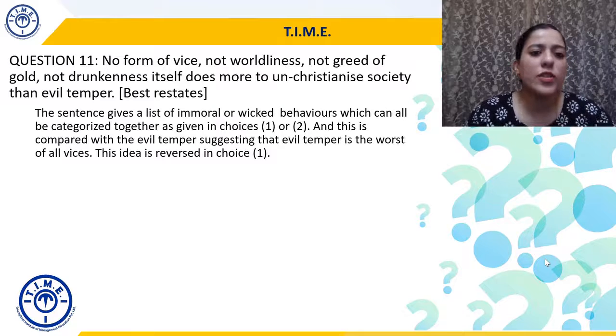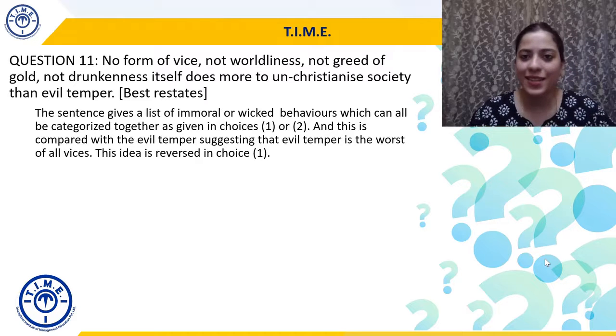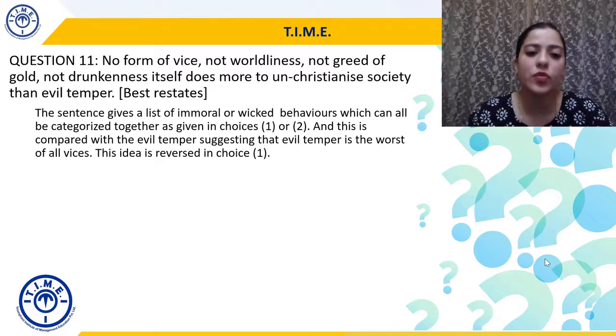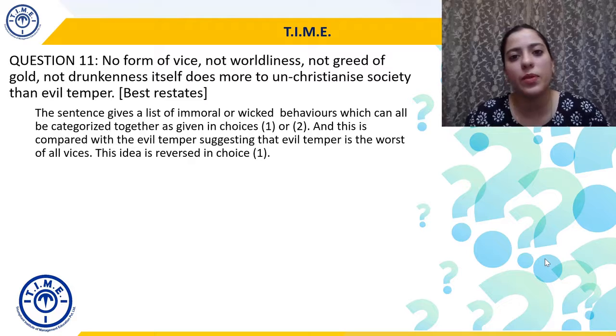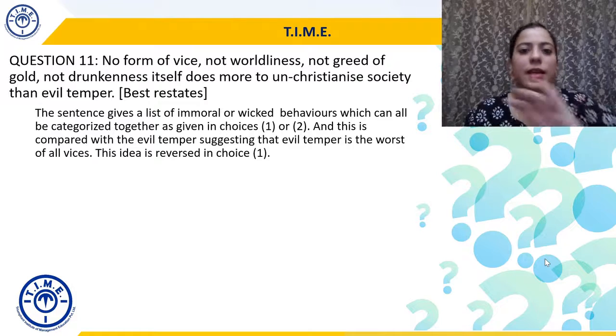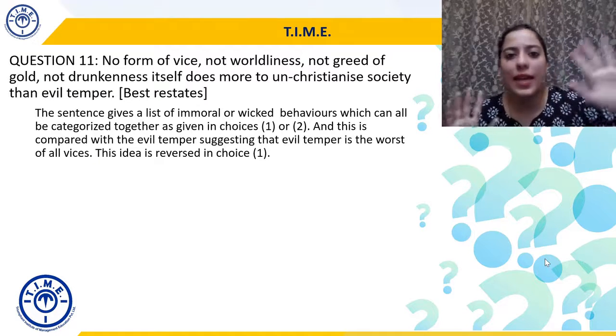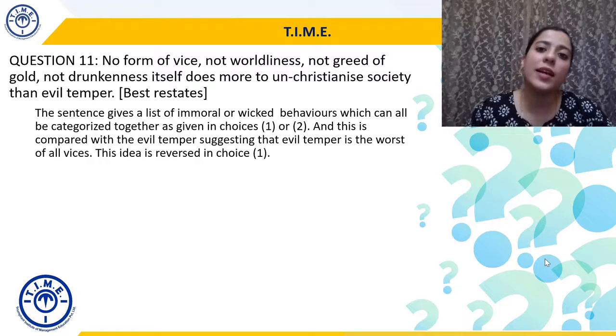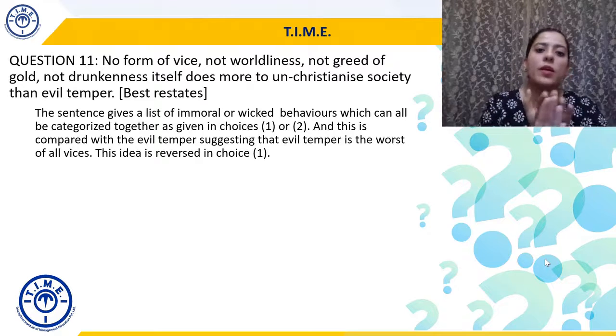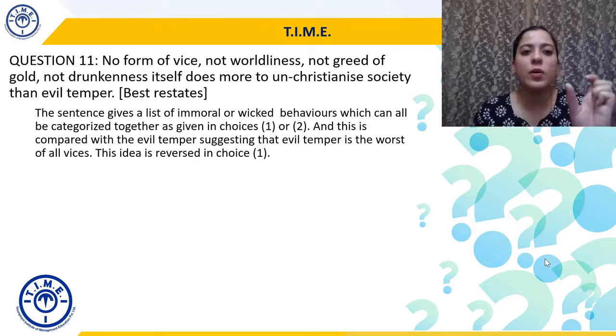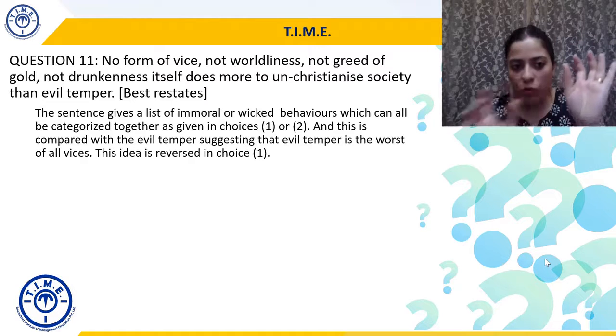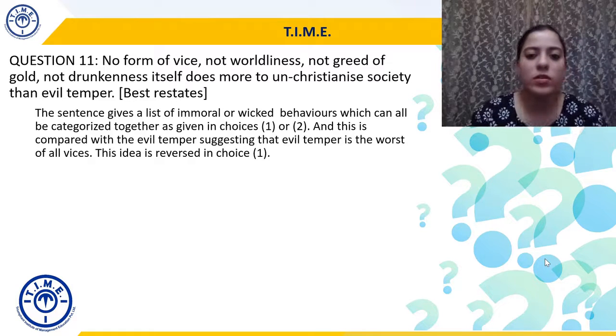All right. So the sentence gives a list of immoral or wicked behavior, and in options 1 and 2 we have seen the categorization of these choices. And this is compared with evil temper, suggesting that evil temper is the worst of all vices. Evil temper is worse than all these vices. But in one this idea is reversed. That's why one definitely cannot be the answer. In one we have reversed the idea itself. We have described evil temper as better than all these other vices. So one we cannot select as the answer.